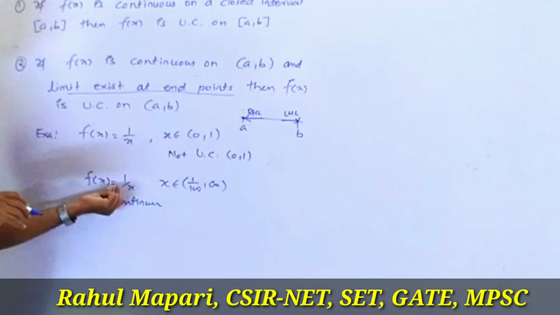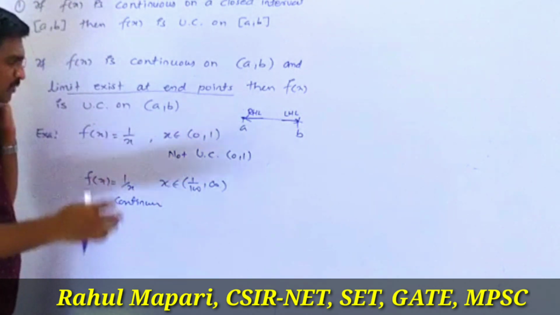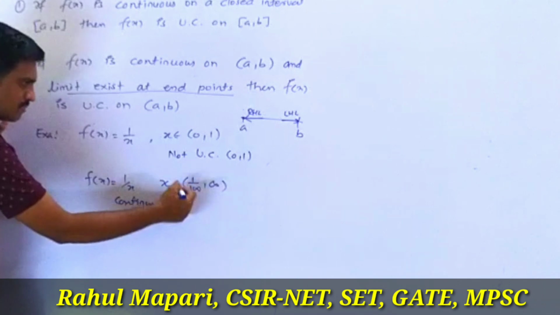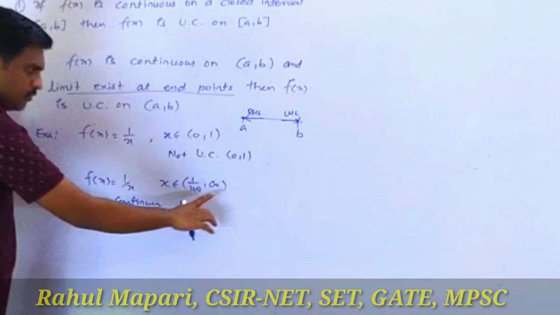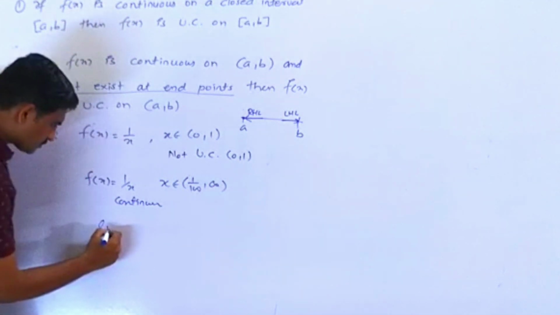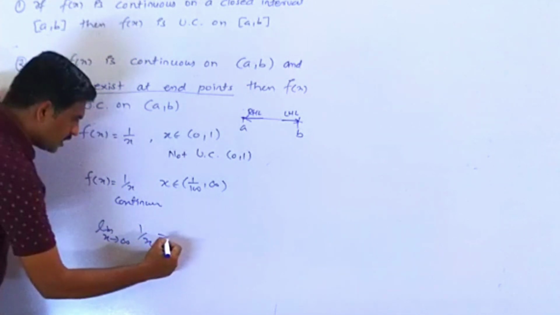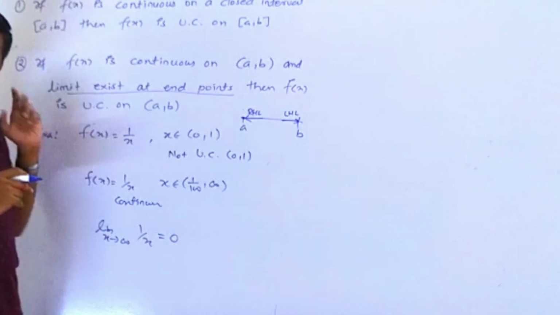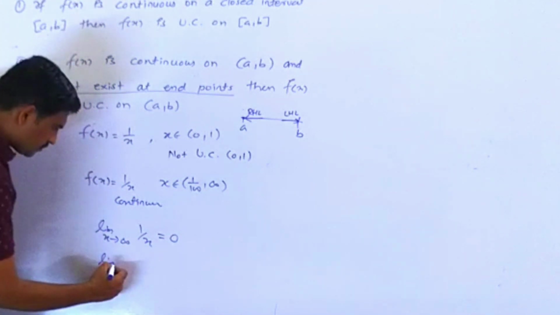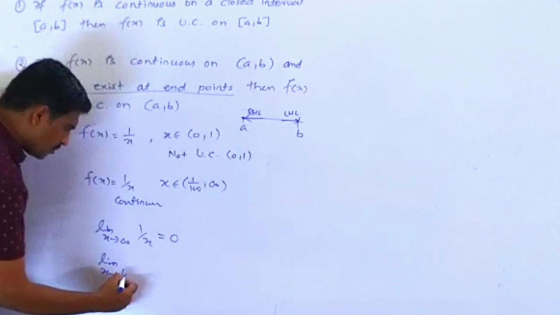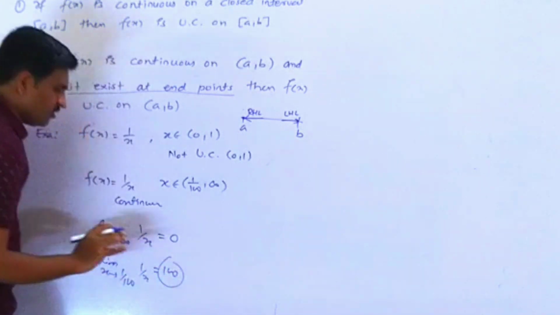Now for this function, at 1 by 100, x tends to 1 by 100, 1 by x gives 100, which exists and is finite.